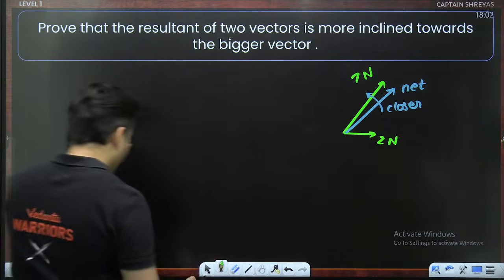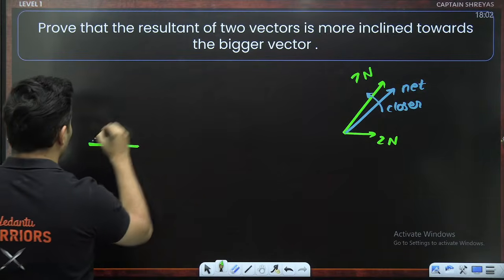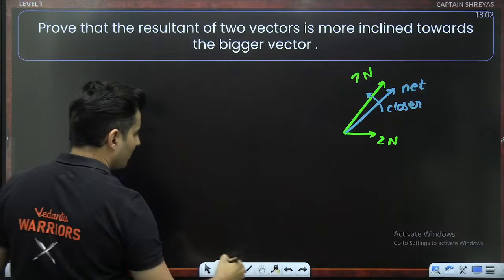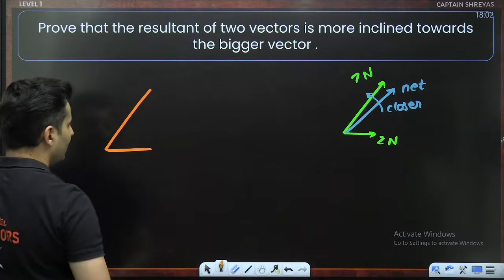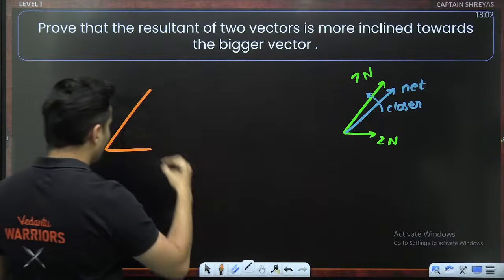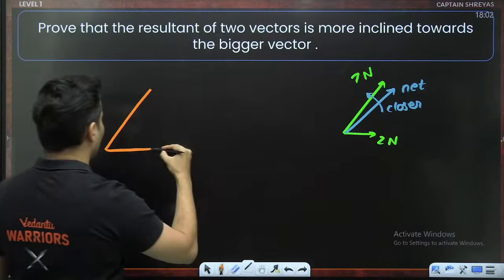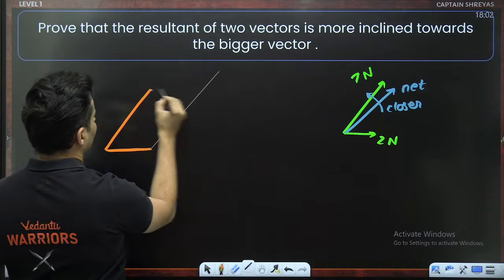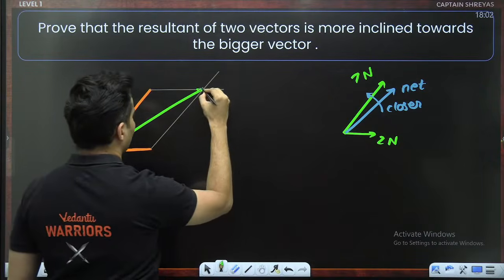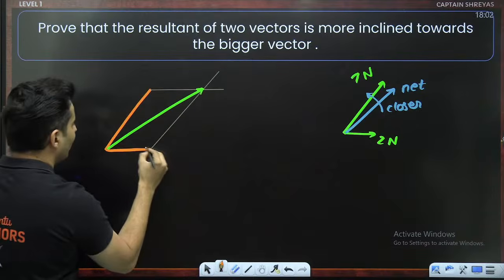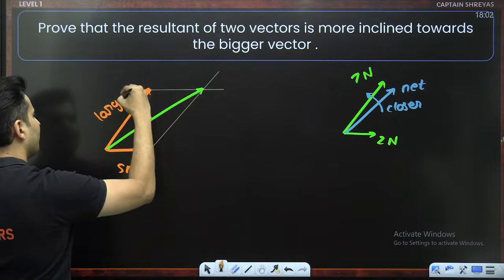All right. So the best way to do it using parallelogram law is you show a parallelogram, one with a smaller side, one with a larger side. Now construct that parallelogram. Let's say like this. The resultant is basically this one. This is the resultant. These were the two vectors. This is the smaller one. This is the larger one.